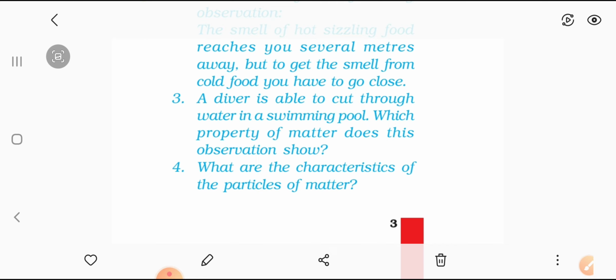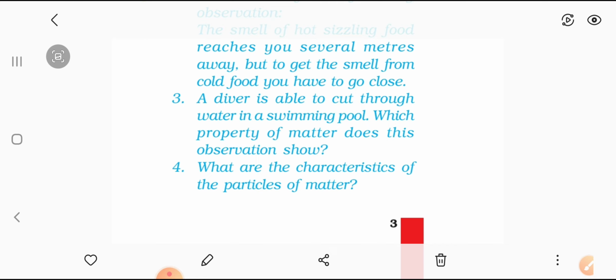The next question is: what are the characteristics of the particles of matter? We have already written this answer in class, in our copy. As I told you, the first characteristic of the particles of matter is that matter is made up of very small particles. Second, the particles have some empty space between them. Third, the particles of matter are in motion. Fourth, the kinetic energy increases when we increase the temperature. And fifth, the particles of matter have some attraction forces, which is called the force of attraction.